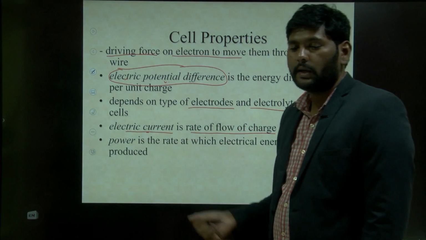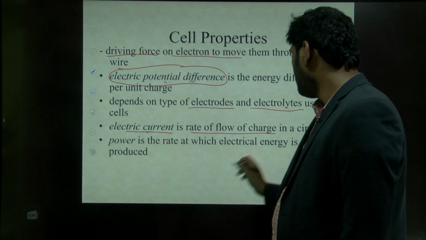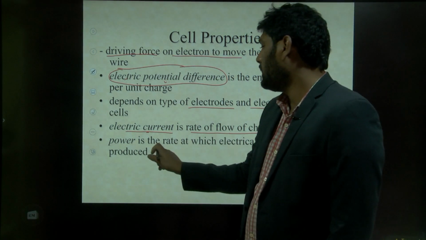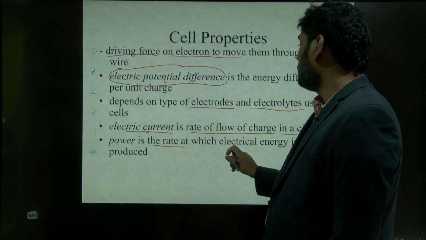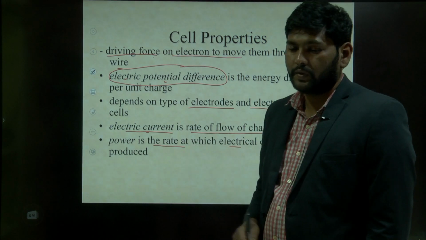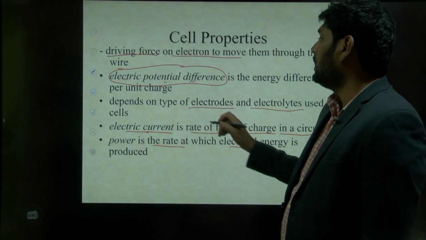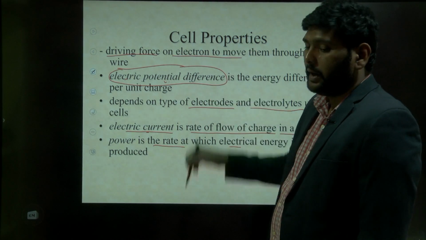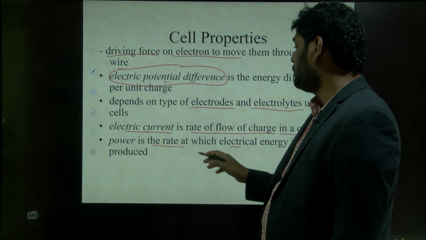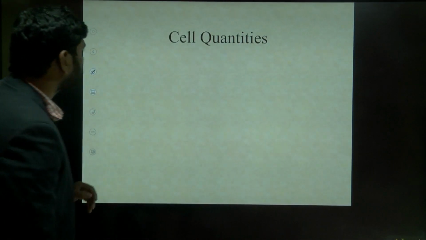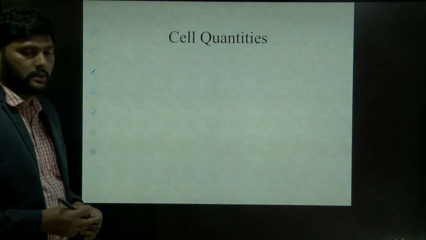What is meant by electric current here? Charge flow per unit time. This is called charge flow per unit time. So this power rate depends upon the chemical energy produced in it. This power rate depends on the chemical energy in the battery, and it produces electrical energy. And the cell quantities.